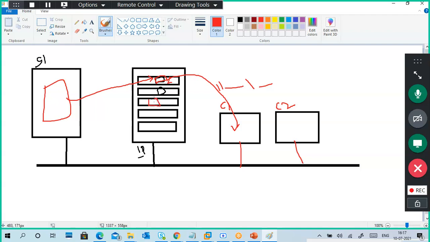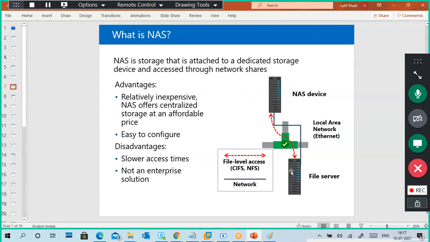So what is a NAS? Network attached storage. If you see this diagram, this is the file server. This is a NAS device. It's nothing but a storage bay, meaning it contains a disk, a network connection and a basic interface. Through the network we can access this data. We can keep the data and access the data from here, and we use different protocols like CIFS, NFS.